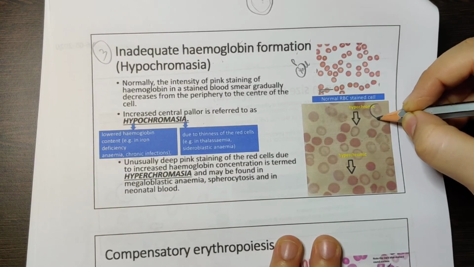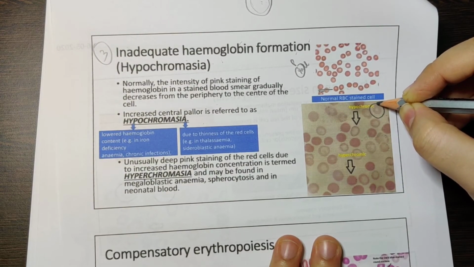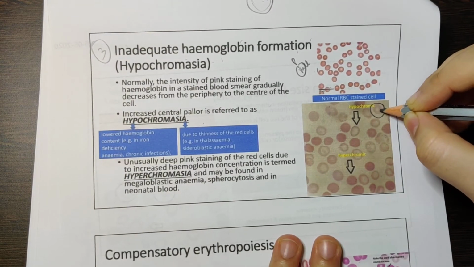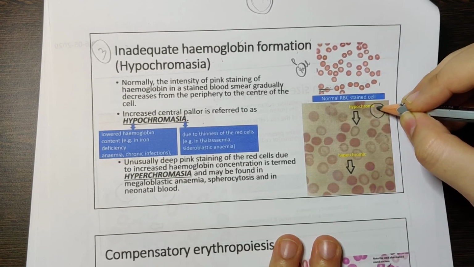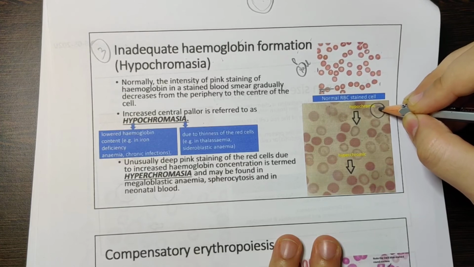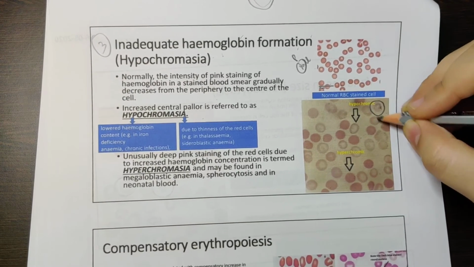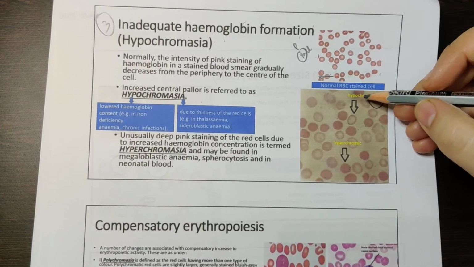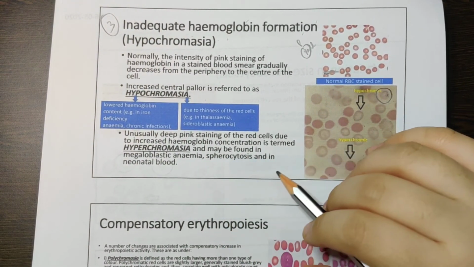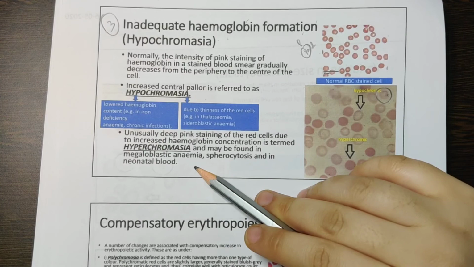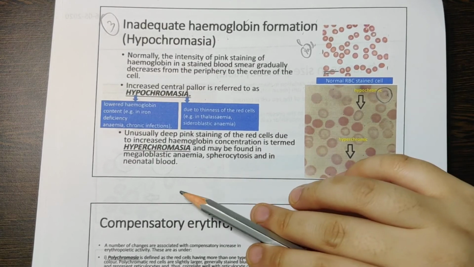But this cell is a normal red blood cell, because you have more pink on the outside and the center is less pale. So these are your hypochromic and hyperchromic cells. Hyperchromatic cells will be seen in megaloblastic anemia, spherocytosis and neonatal blood.